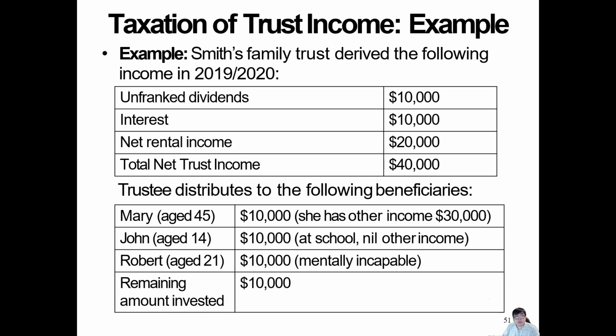So now this is the situation: the Smith family, Smart Trust family. The income is for 2019-20, and this is the total income we're going to make here. The total net interest income is 40 grand. We have Mary, John, and Robert. The only one I'm worried about here is John. John is a kid, he's under 18, so he's a minor here, but we give him 10 grand. Robert gets 10,000 and is mentally incapable. As I discussed before, he's not going to be penalized with anything, so it's still going to be exactly the same.